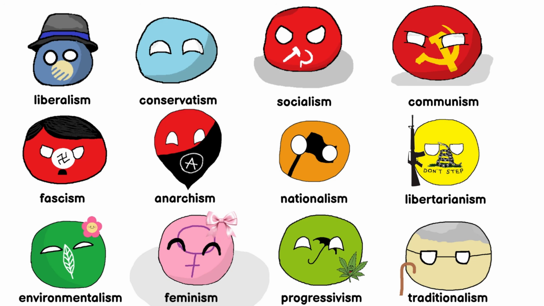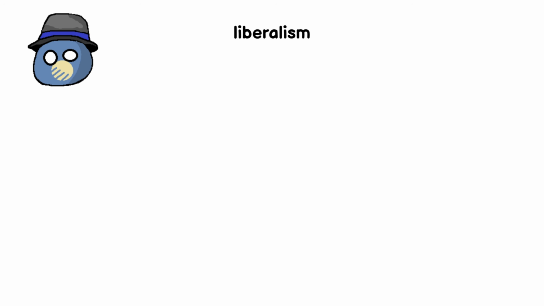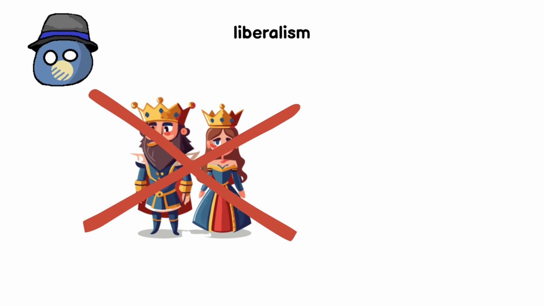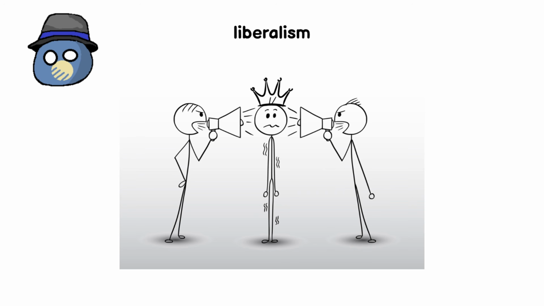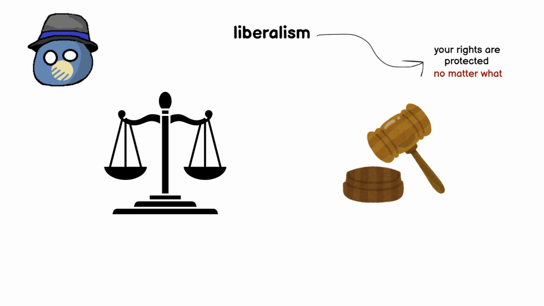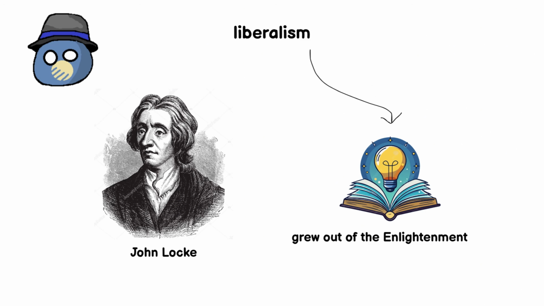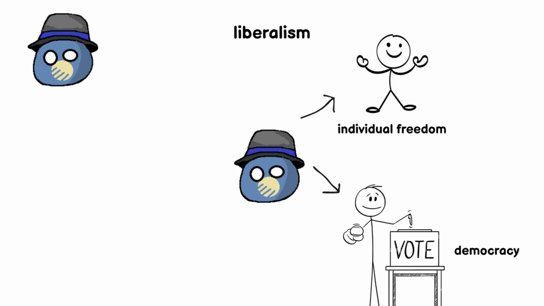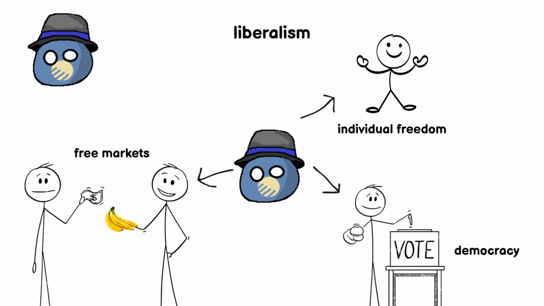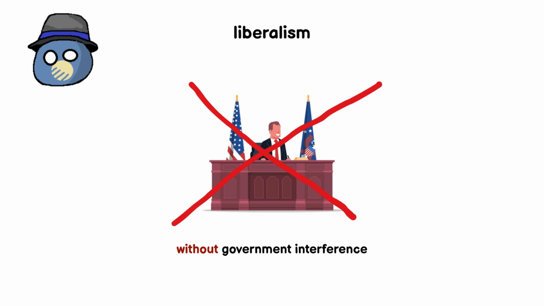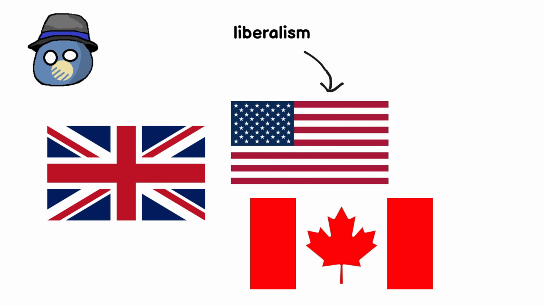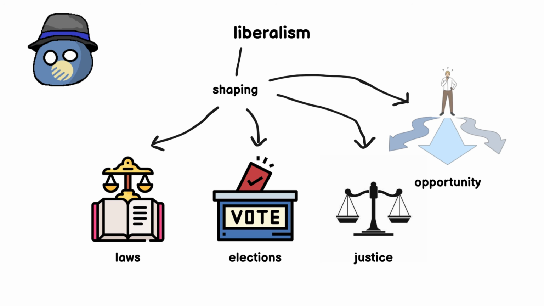Every political ideology explained. Liberalism. Imagine a society where no king or queen can tell you how to live your life, where your voice matters and your rights are protected no matter what. Liberalism grew out of the Enlightenment, promoting individual freedom, democracy, and markets where people can trade and innovate without government interference. It's the backbone of most modern democracies, shaping laws, elections, and even the way we think about justice and opportunity.